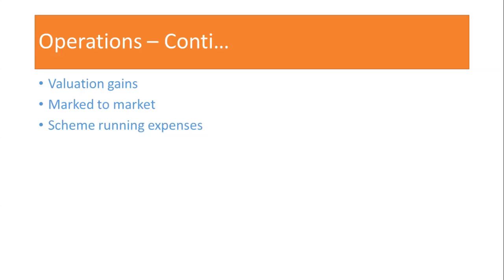In this slide, we had a discussion regarding valuation gains, mark to market and scheme running expenses. Certain items will improve the profit of the scheme, and certain things will cause a loss to the scheme. The items which help improve the profit of the scheme are interest income, dividend income, realized capital gains, and valuation gains. And the items which will reduce the profit or increase the losses are realized capital losses, valuation losses, and scheme running expenses.